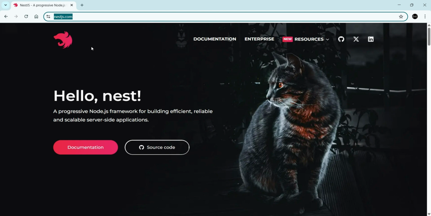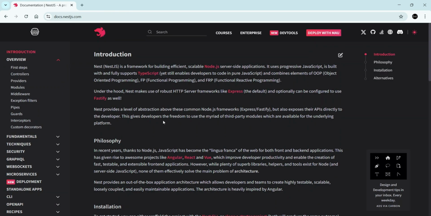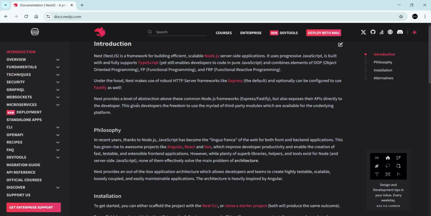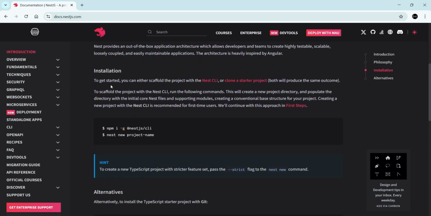This is the NestJS official site. We can access the documentation from here. We'll look at all these concepts in detail in upcoming videos. Here we can see the installation process of NestJS. To create NestJS projects, we have to install the NestJS CLI first. This command line tool helps us to create, manage and run NestJS applications.